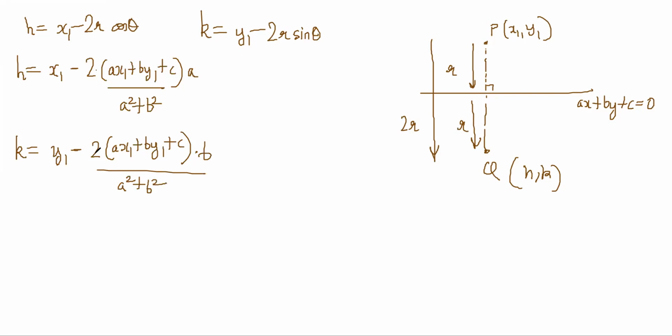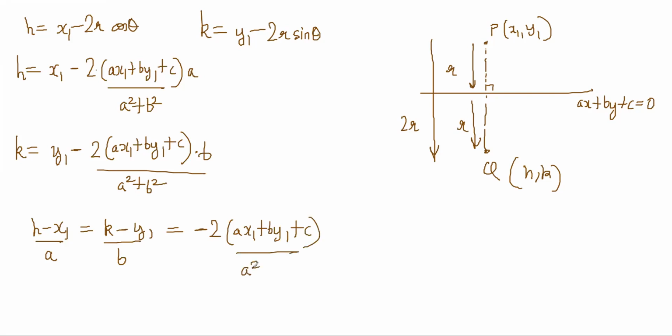So this formula can be written in the exact same way, and now you can write (h minus x1) by a is equal to (k minus y1) by b is equal to minus 2 times (ax1 plus by1 plus c) by (a square plus b square), right? And this is the formula for the image of a point in a line.